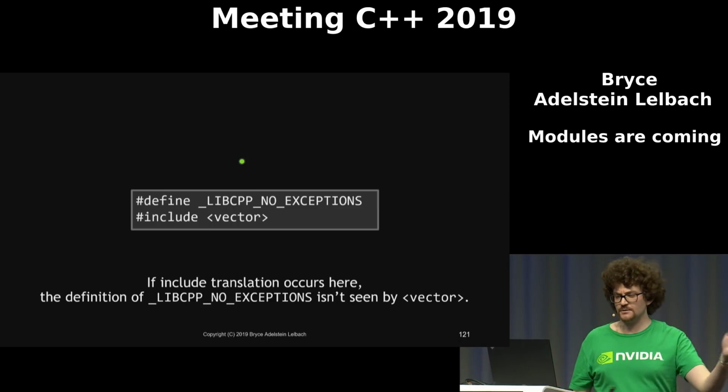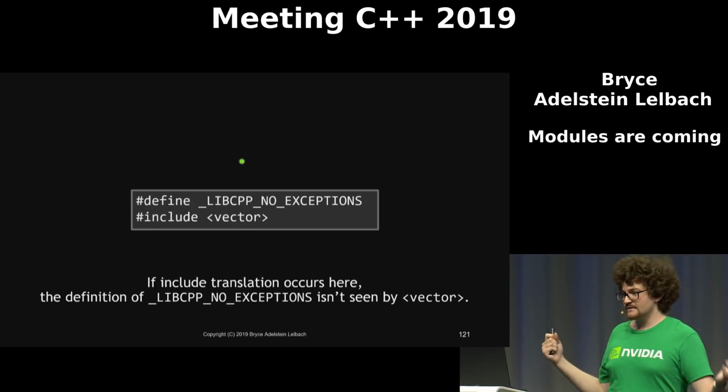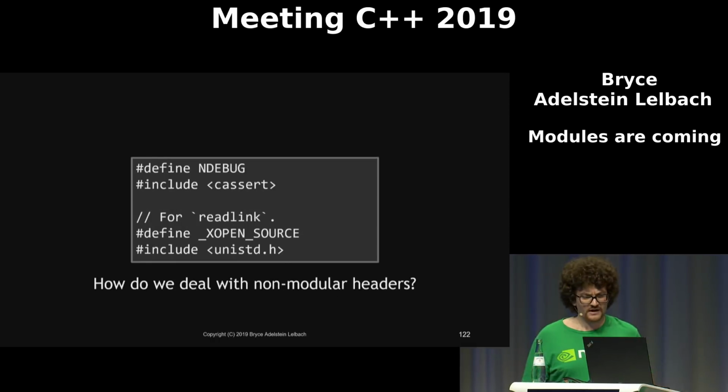So if you write your code on that other platform where it always works, and then you move to the new platform, you'll be confused why this standard library doesn't see this macro that you tried to define. All right, so how do we deal with